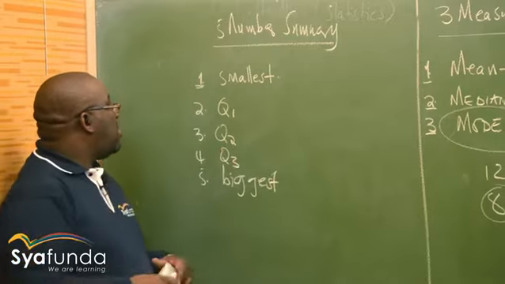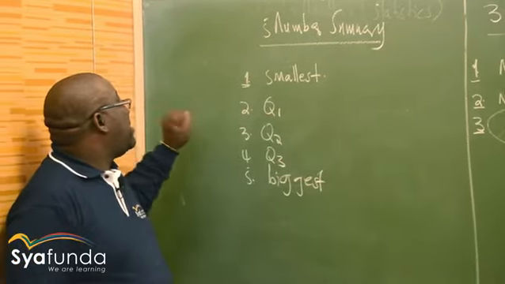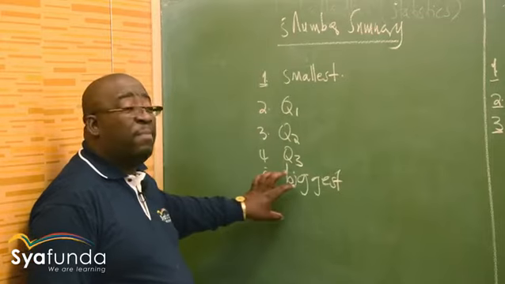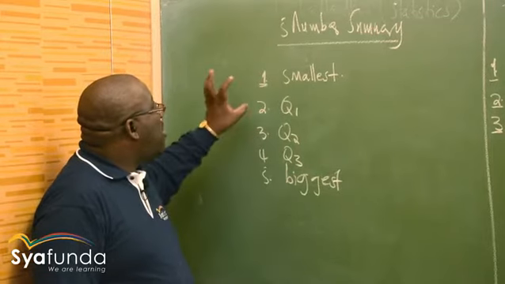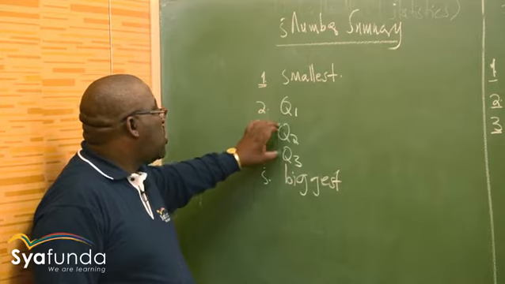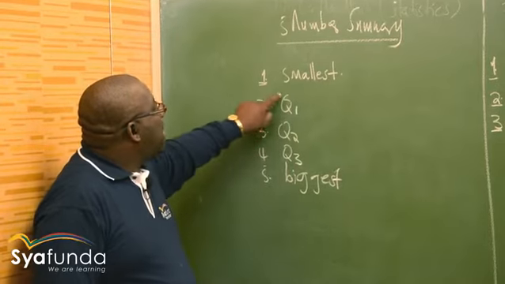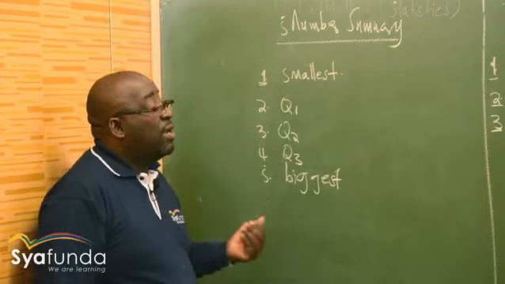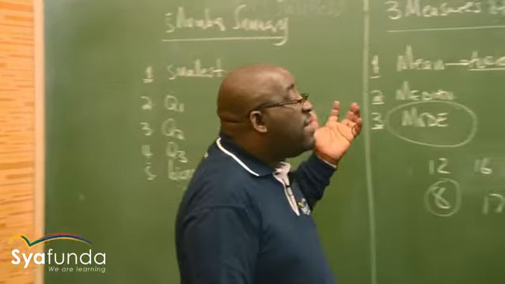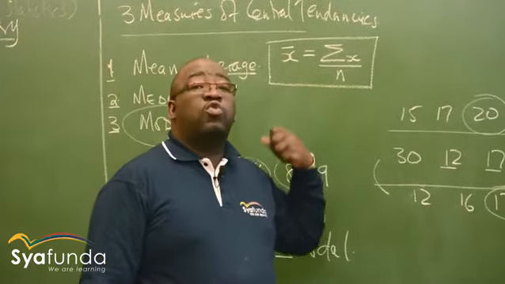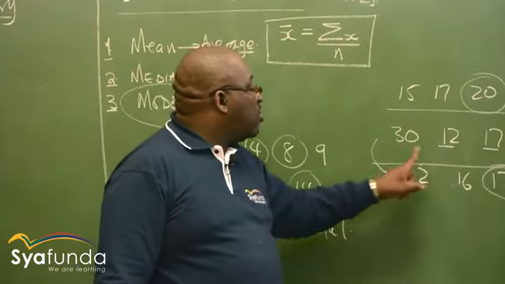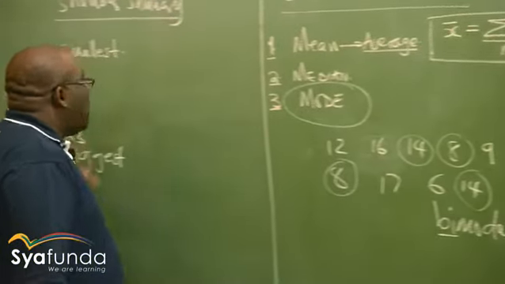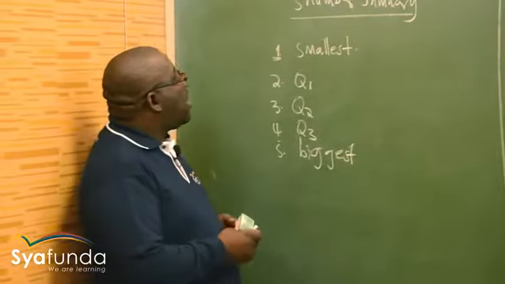So when you get all these values, we'll be calling them the 5-number summary. You must be able to see the smallest in the data. You must be able to find the biggest. You are organizing them. You must be able to find Q1, Q2, and Q3. Now, this does not give you the exact value of Q1. It gives you the position of Q1. Suppose you find that Q1 is 2. It means that it is position number 2. In this case, position number 2 is 12. So this gives you the position, not the actual Q1.